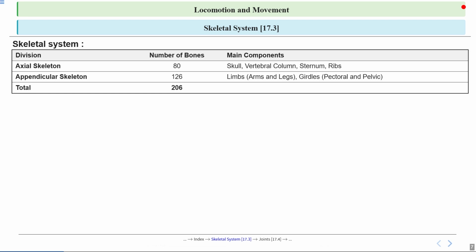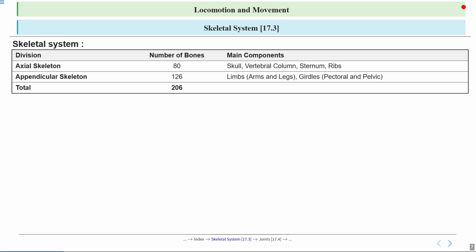Now let's look at this diagram. The skeletal system is divided mainly into two components, that is the axial skeleton and the appendicular skeleton. The axial skeleton, with 80 bones, forms the central core of our body. Think of it as the trunk of a tree, including the skull, vertebral column, sternum, and ribs. The appendicular skeleton, with 126 bones, includes our limbs and the girdles that attach them.